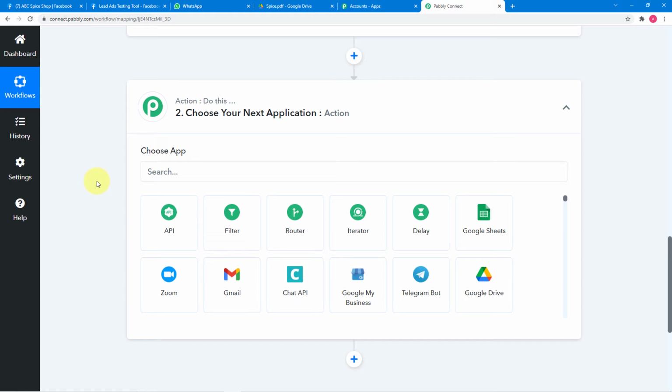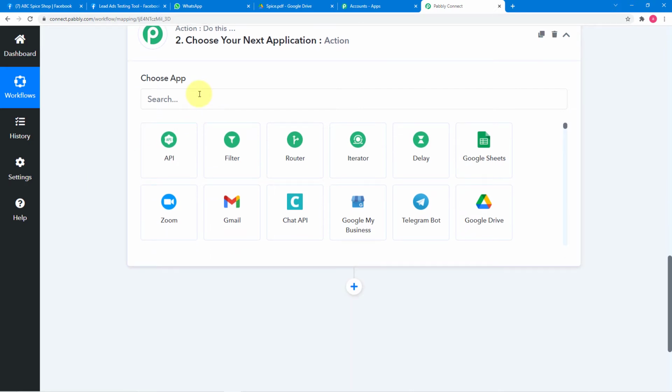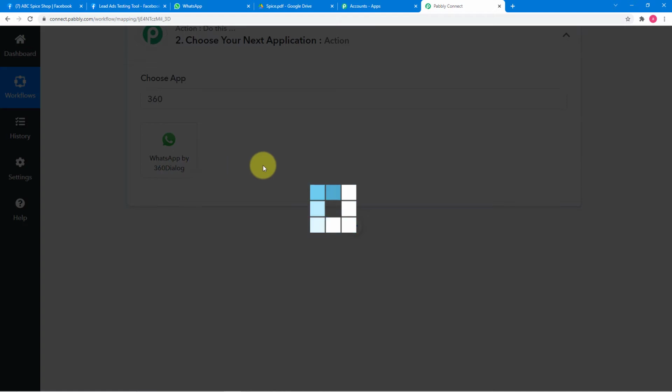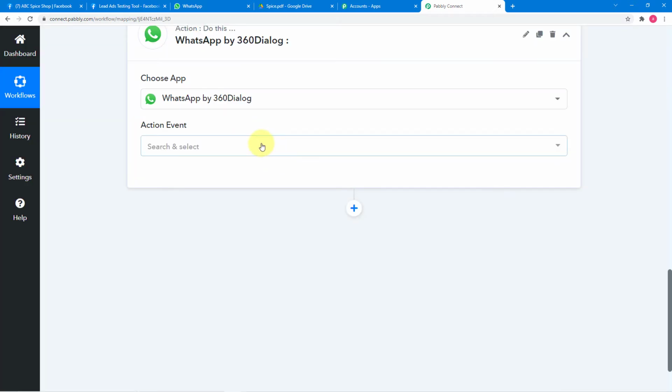And now it is time to send the business's brochure as a new message on the WhatsApp account of the lead. So to do that, from this choose app, you have to choose the application as 360 dialog. So you might be wondering what 360 dialog is and why we are using this. Actually guys, to send messages on WhatsApp, we need access to WhatsApp's API. So 360 dialog is an application which has the official access to WhatsApp's API. So by using this application, we can send messages on WhatsApp directly.